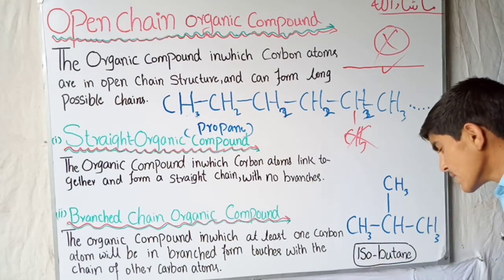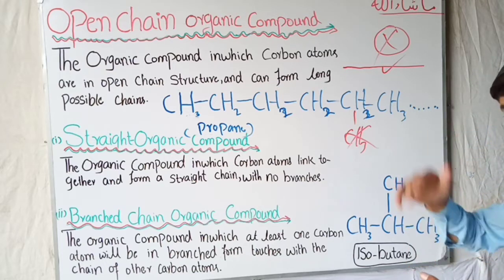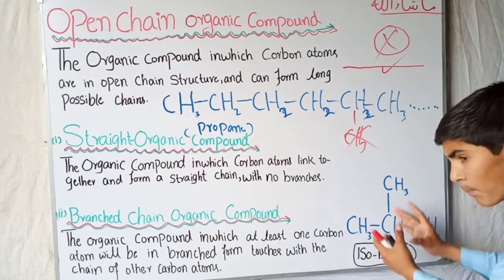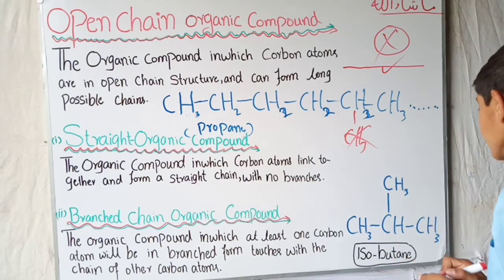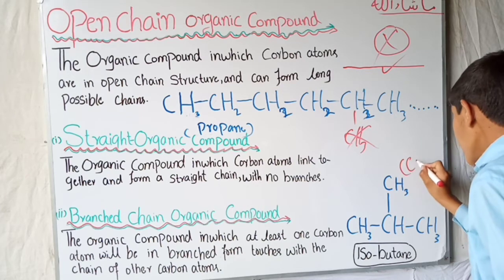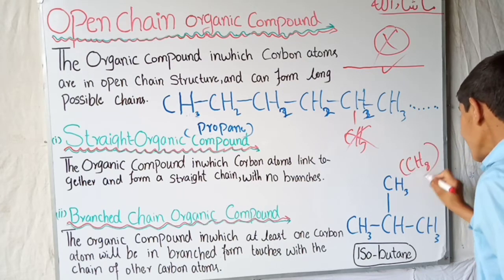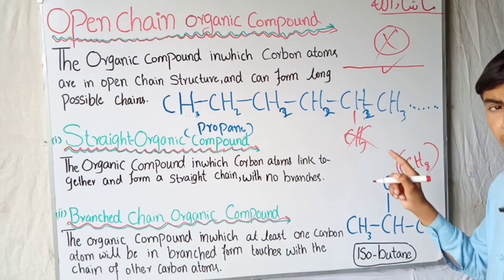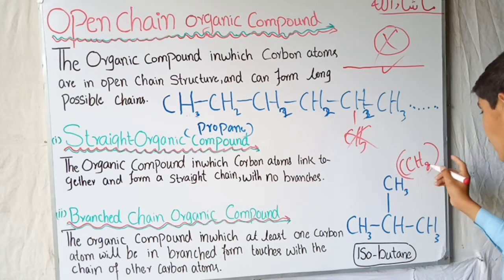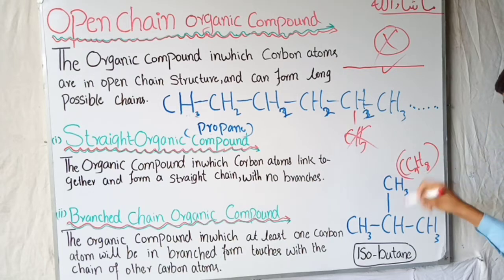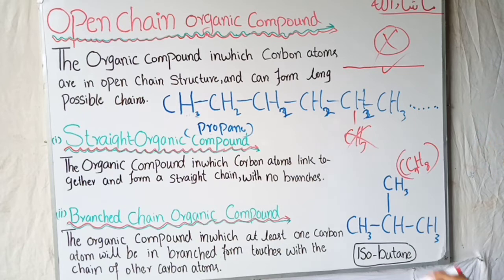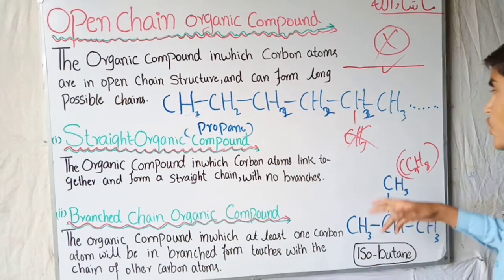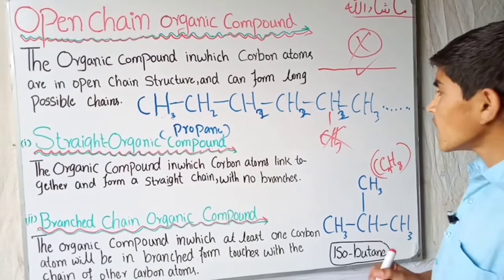The word iso means a branched structure. Here is an example of butane, which has 4 carbons and the formula C4H10. This is butane in the straight chain.